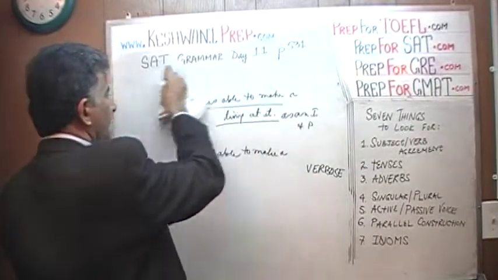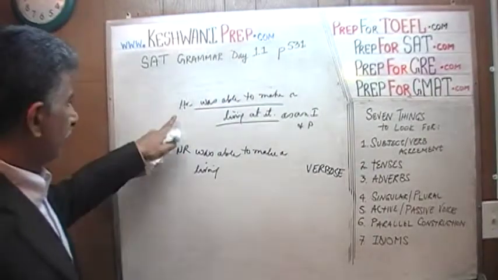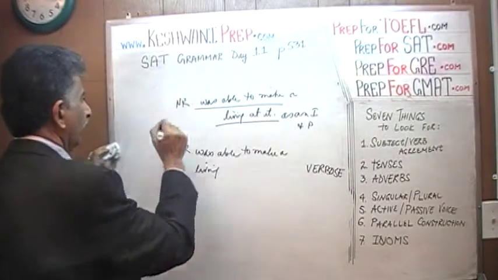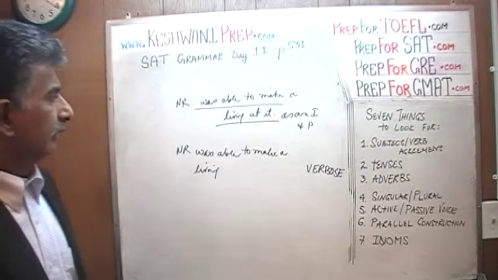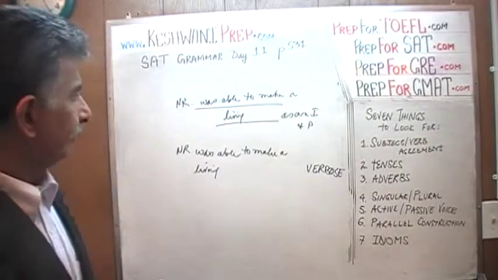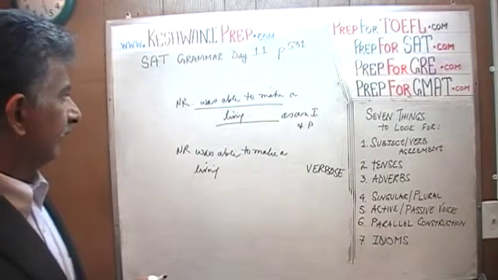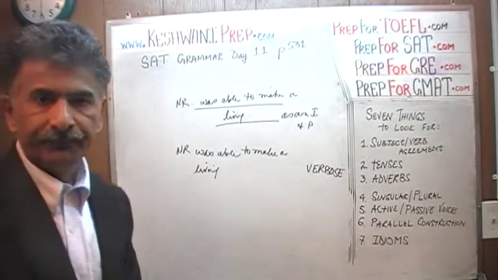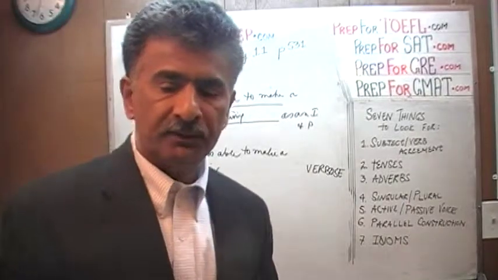There you go. Now it's fixed. And of course we wouldn't start our sentence out by he, we have to say Norman Rockwell. Norman Rockwell was able to make a living. We don't need to add it, you see. We're making it more concise. He was able to make a living as a painter and illustrator. That's it, we're done.